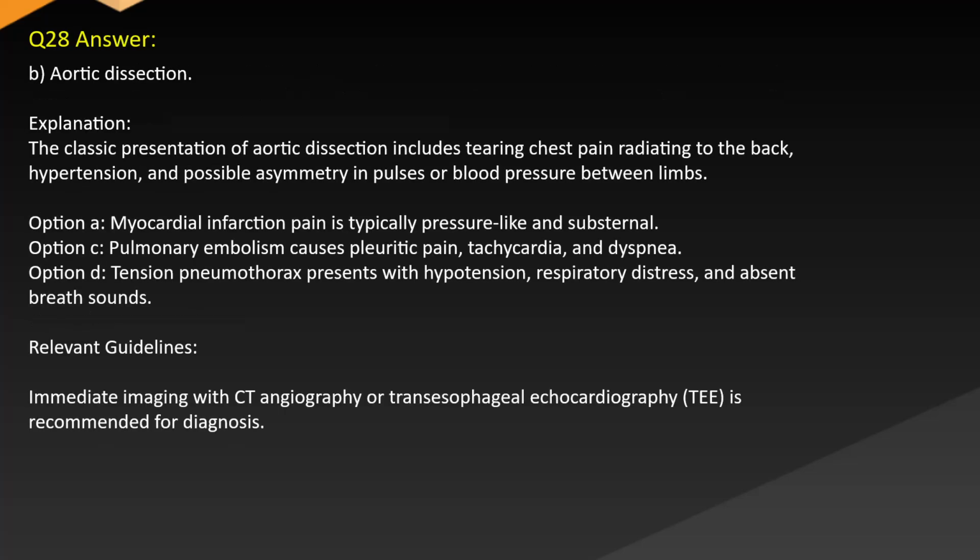Answer: B. Aortic dissection. Explanation: the classic presentation of aortic dissection includes tearing chest pain radiating to the back, hypertension, and possible asymmetry in pulses or blood pressure between limbs. Option A. Myocardial infarction pain is typically pressure-like and substernal. Option C. Pulmonary embolism causes pleuritic pain, tachycardia, and dyspnea. Option D. Tension pneumothorax presents with hypotension, respiratory distress, and absent breath sounds. Relevant guidelines: immediate imaging with CT angiography or transesophageal echocardiography (TEE) is recommended for diagnosis.